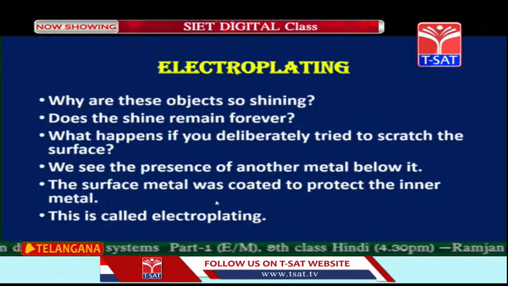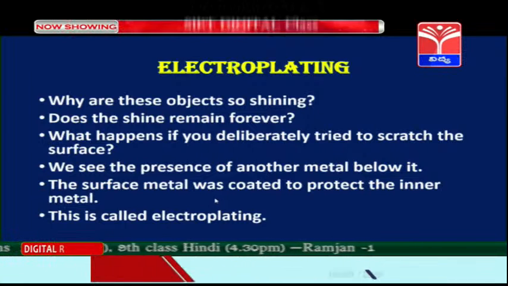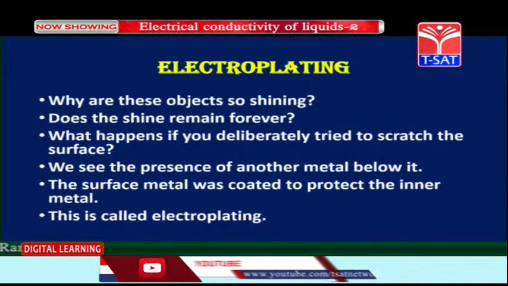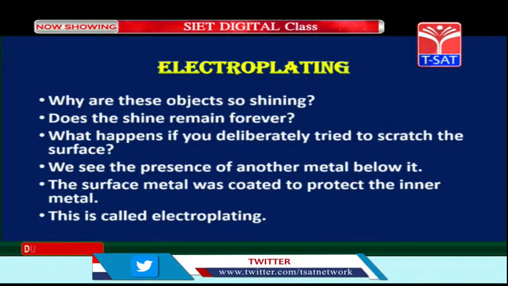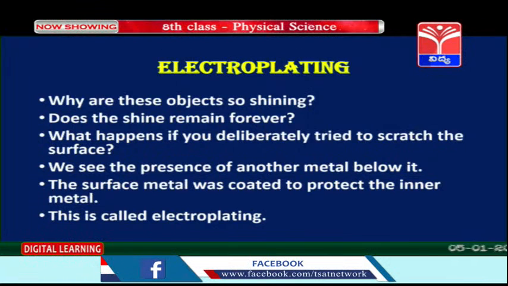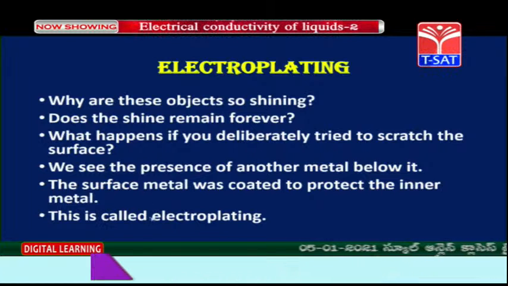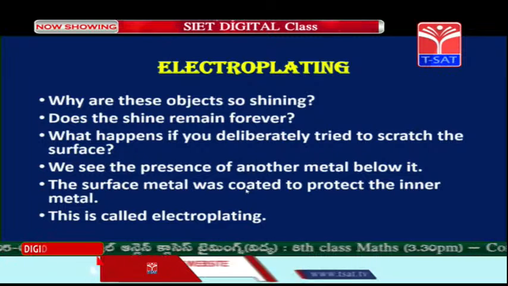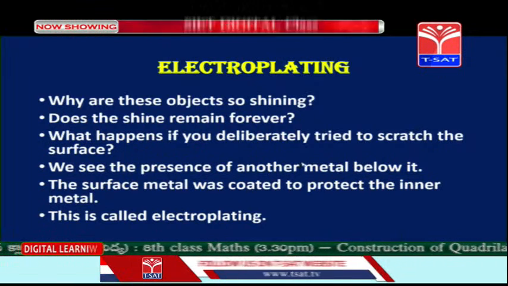The surface metal was coated to protect the inner metal. So the metal on the surface is another metal which is coated on the inner metal to protect the inner metal. Okay children. This phenomenon or this process is called electroplating.